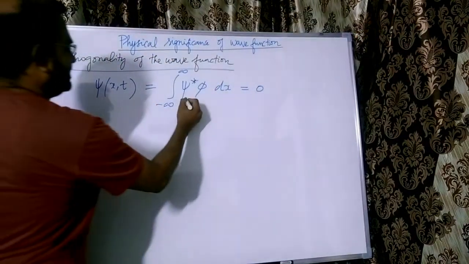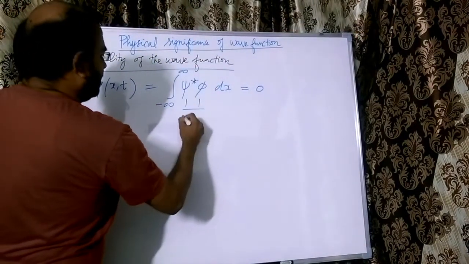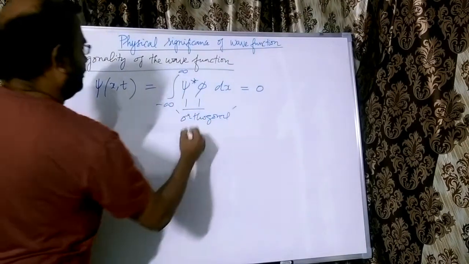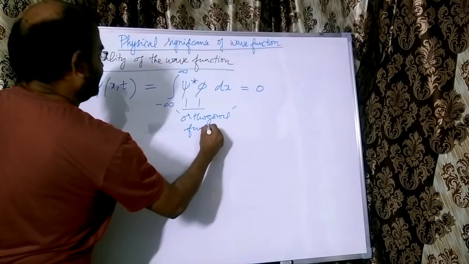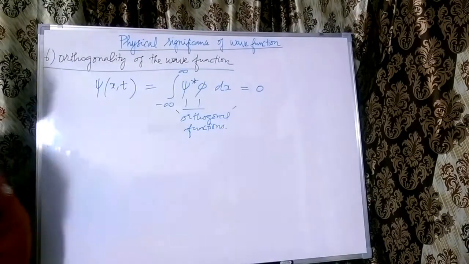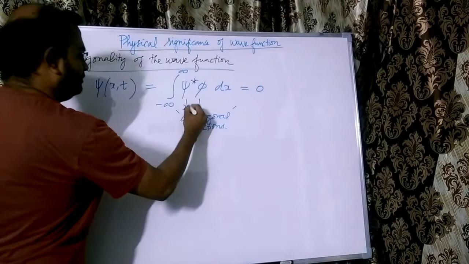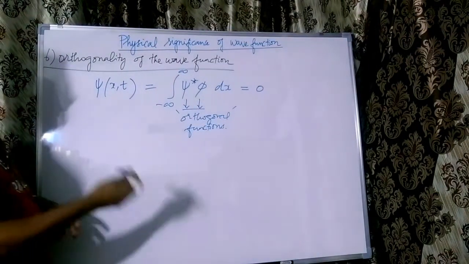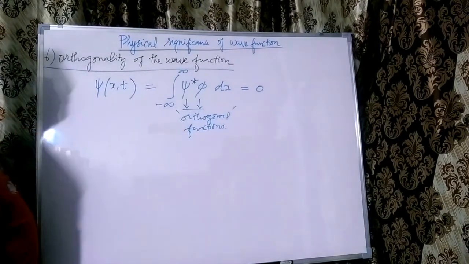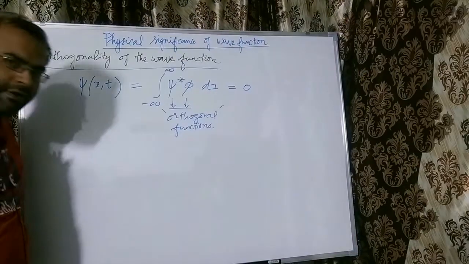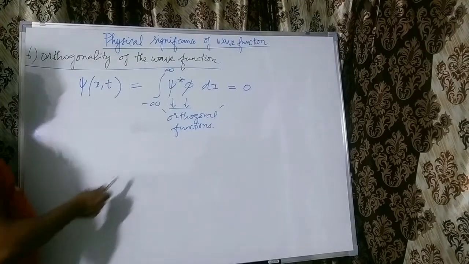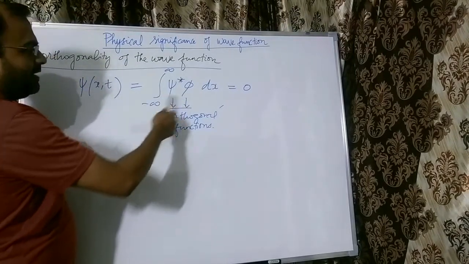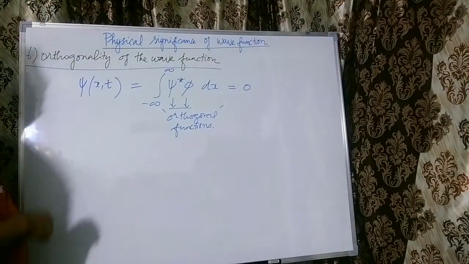Then these functions psi and phi are said to be orthogonal functions. That is the projection of a state onto itself. That is what this means in quantum mechanics. Right. So by orthogonality, what we mean is if these two functions are orthogonal, then the integral is going to go to 0.